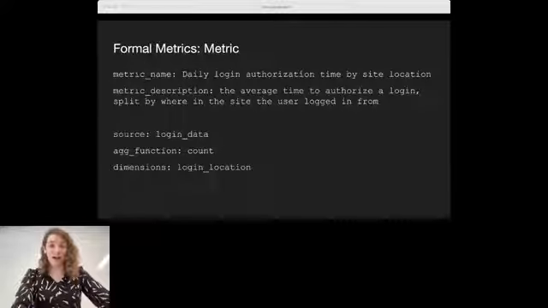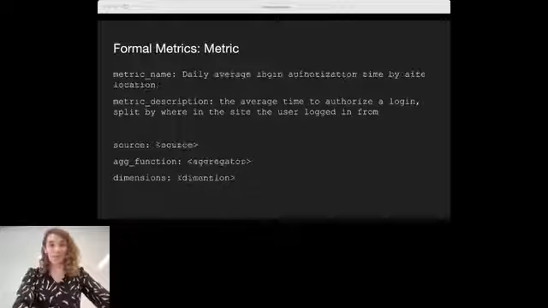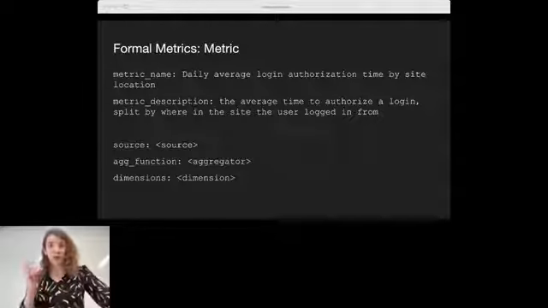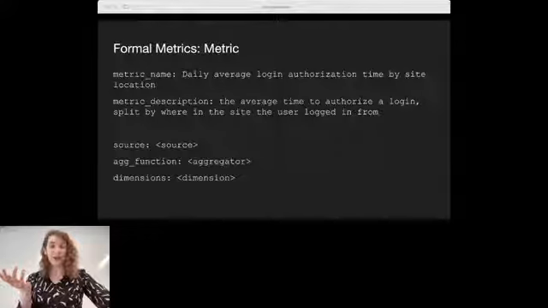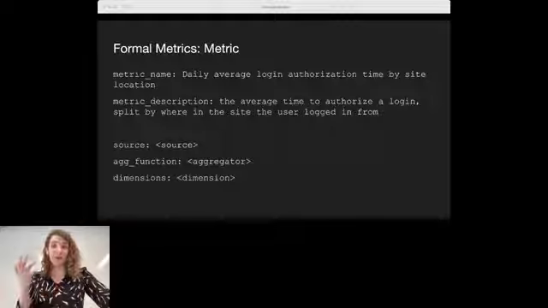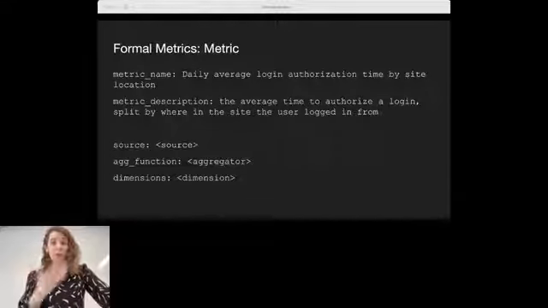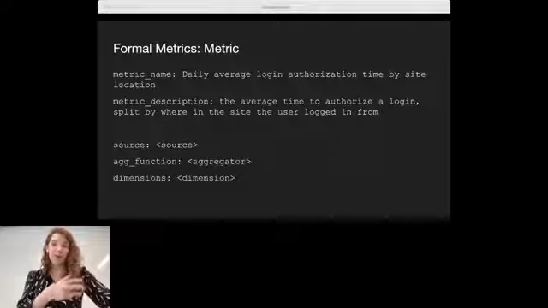But I know most of you don't know me, but if you do, something I love doing is taking things far beyond reasonable levels of abstraction. And if we abstract this a little bit further, well, why point at a table when we can point at the definition of a table? Why point at an aggregation function when we can point at the definition of that function? Why point at a specific existing dimension when we can point at the definition of that dimension?